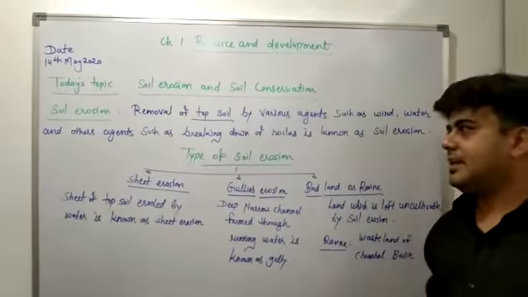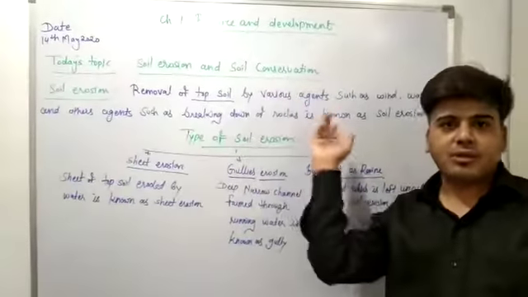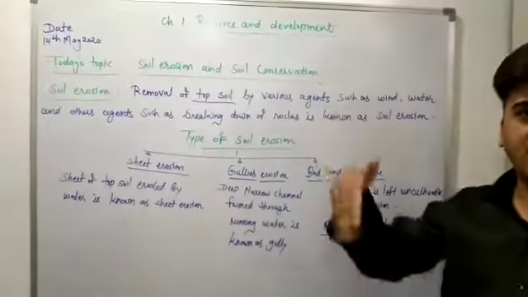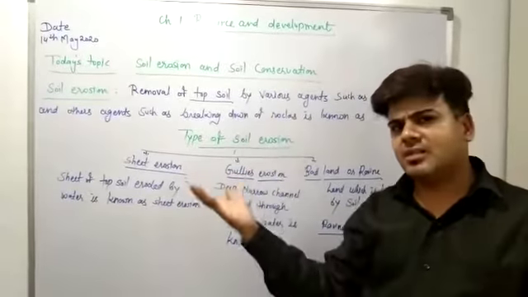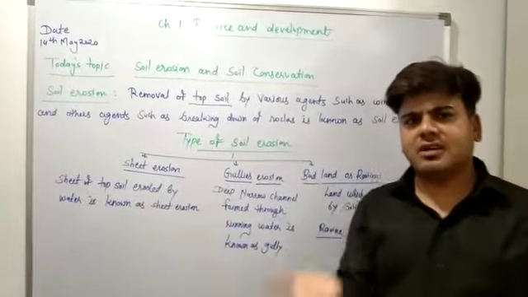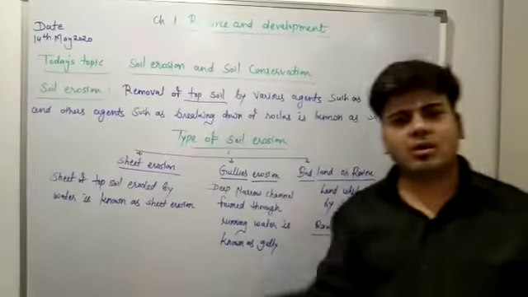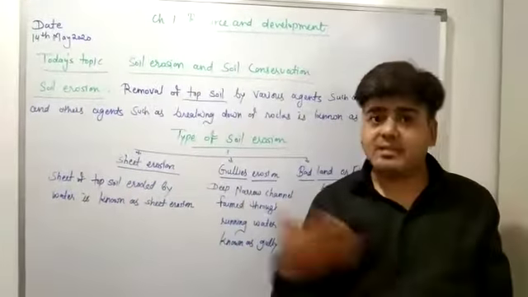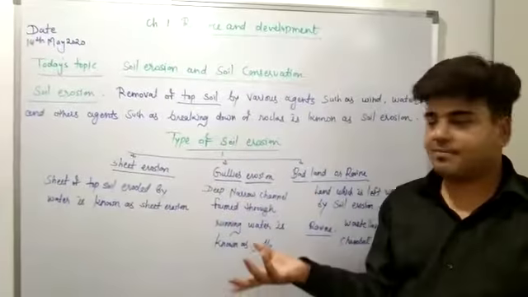So in this lecture I told you about soil erosion and types of soil erosion. Removal of topsoil by various agents such as wind, water and other agents like rock particles is known as soil erosion. If soil erosion and soil deposition are in balance, then there is no problem. But if the soil erosion is more and deposition is less, then there is a problem, because in that condition the topsoil is scattered in various areas.